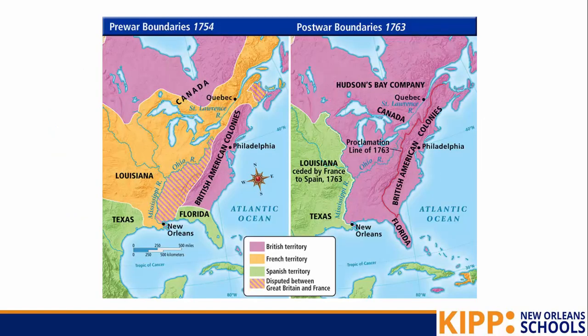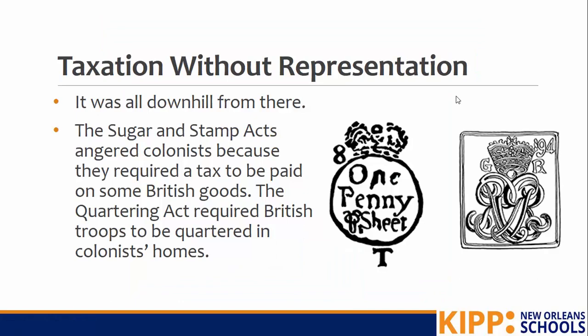And here it is again, that line that tells the colonists that they can't cross it, and it made the colonists angry. So the next thing that happened was the idea of taxation without representation, because remember, Great Britain's trying to make that money back. So it's all downhill from here.